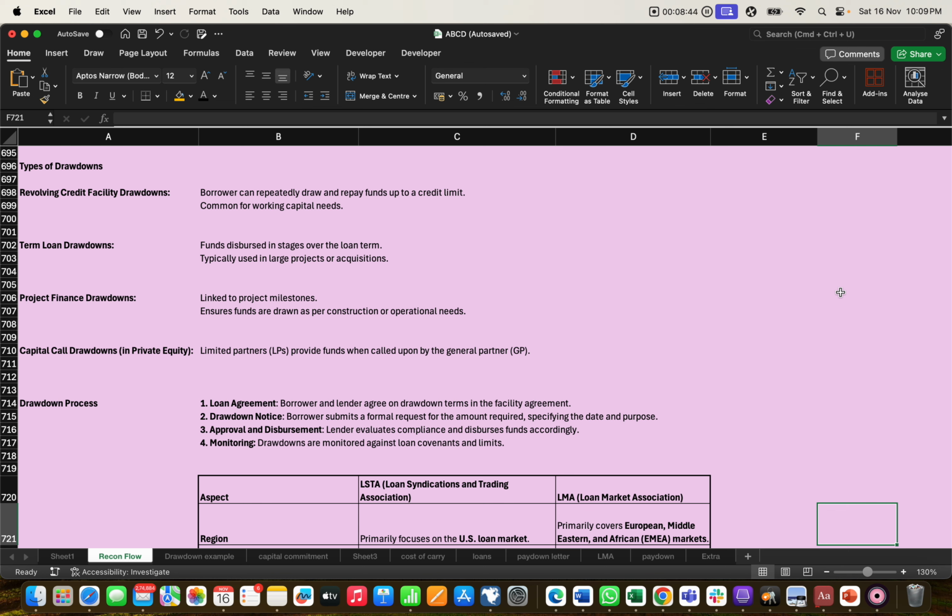The first type is revolving credit facility drawdown, where the borrower can repeatedly draw and repay funds up to the credit limit. It is like a credit card.